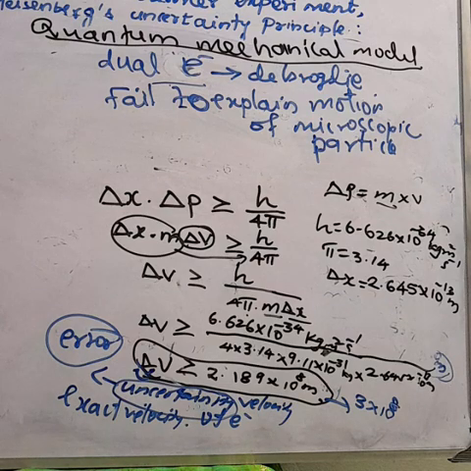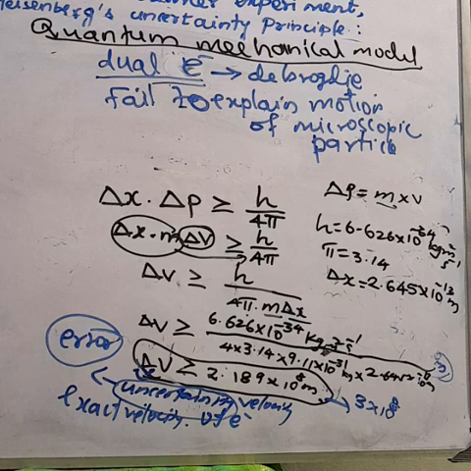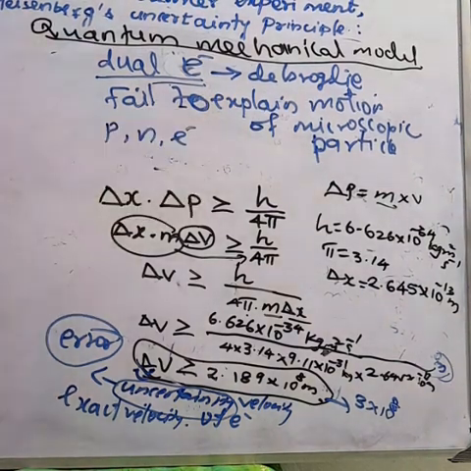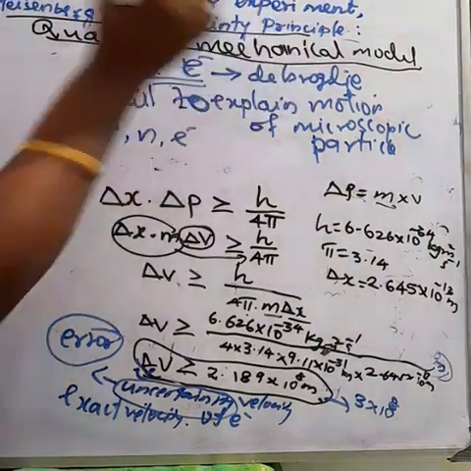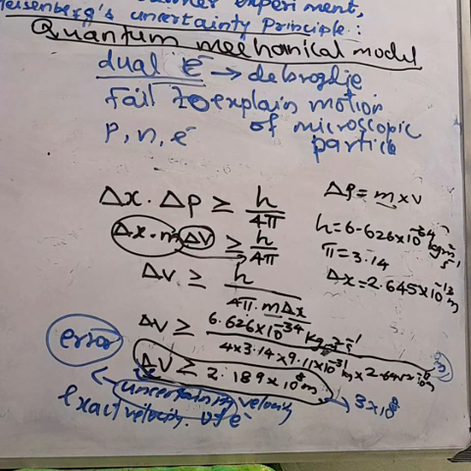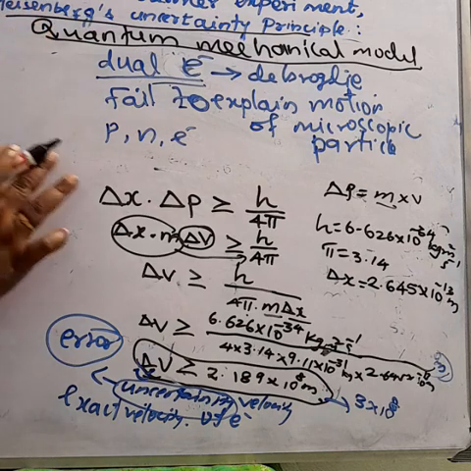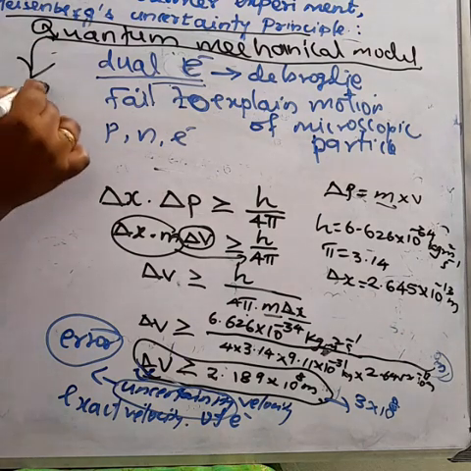Classical mechanics fails to explain the dual nature of microscopic particles such as proton, neutron, electron, etc. On the basis of these two things, the Heisenberg uncertainty principle and the dual behavior of electrons, de Broglie's proposition, the new quantum mechanics was developed.